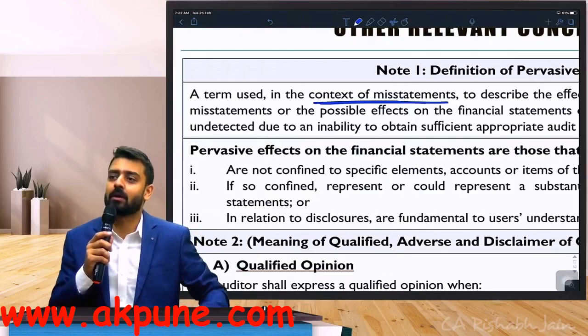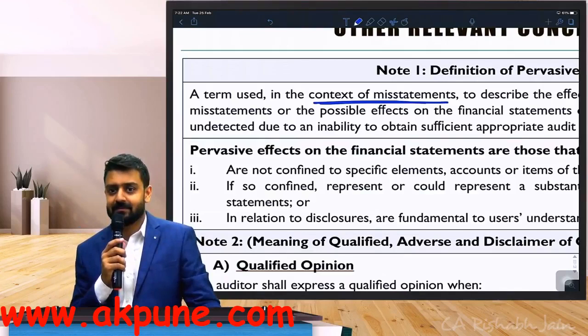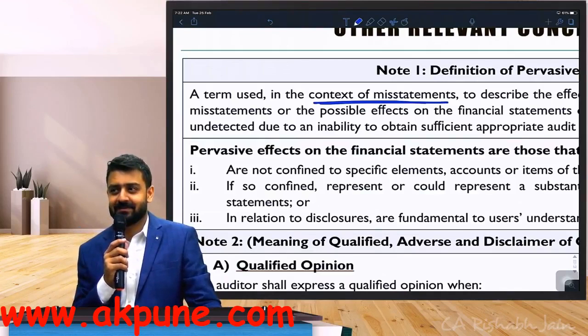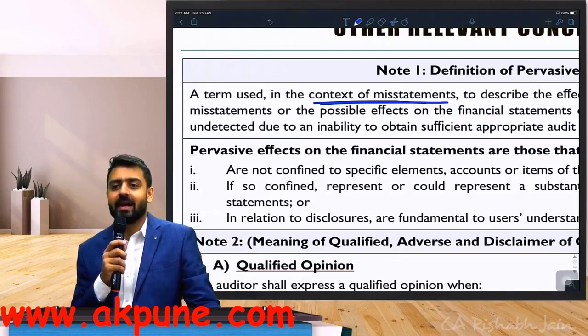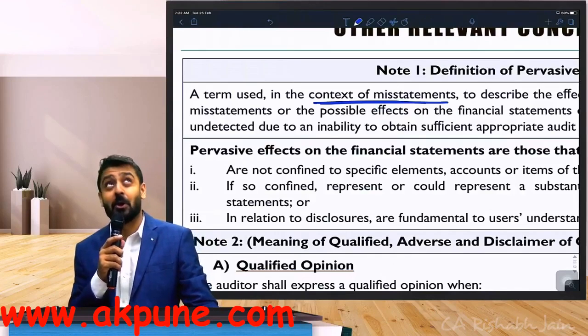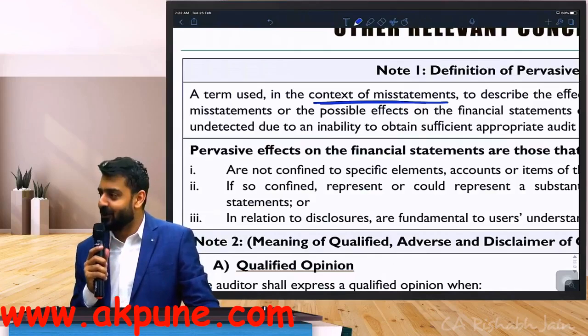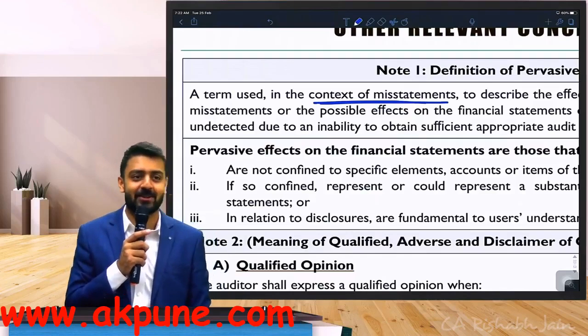Tell me what types you know. There are two types. One is called fraudulent financial reporting, and second is called misappropriation of assets.